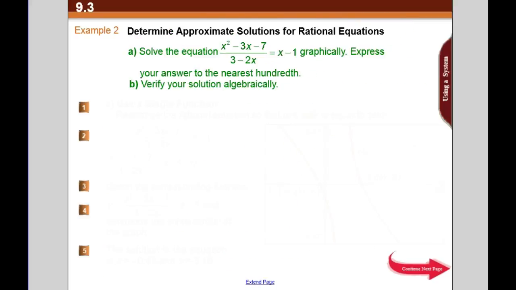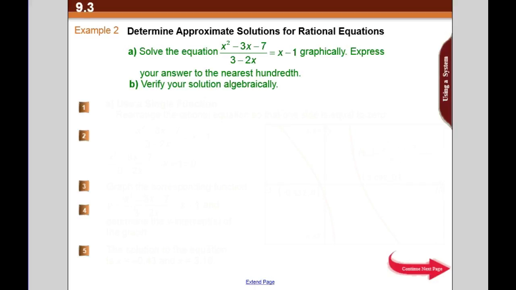Example 2 is page 460. It says solve this equation graphically, express your answer to the nearest hundredth. So we could enter this on the graphing calculator. If it says graphically, enter it on the graphing calculator.